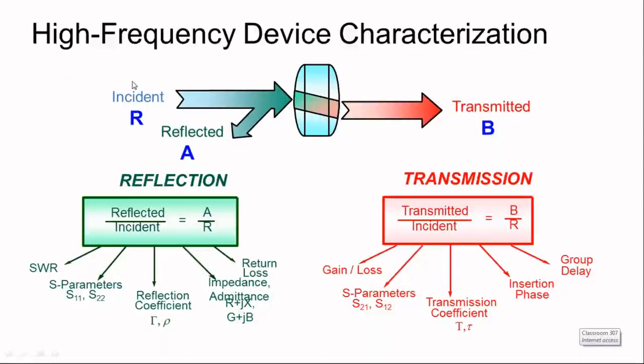So at this frequency, it is very difficult to measure voltages and currents. Rather, we are measuring fields; E and H kind of fields are measured. On the basis of that, whatever parameters are available over here are called the scattering parameters. We cannot calculate Z parameters or Y parameters at such high frequency, because, as I mentioned, it is difficult to measure voltages and currents at high frequency, and that is why we have to rely on the scattering parameters.